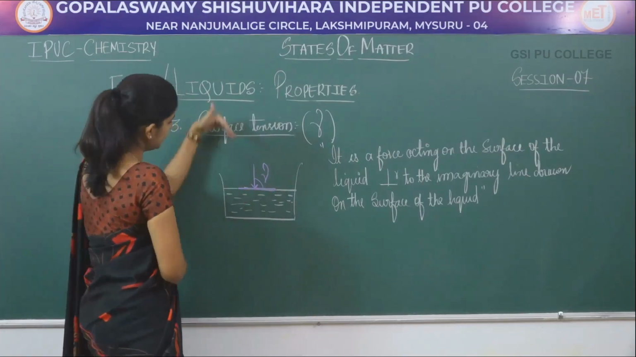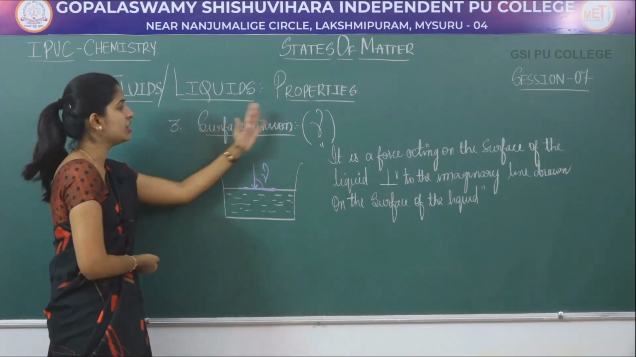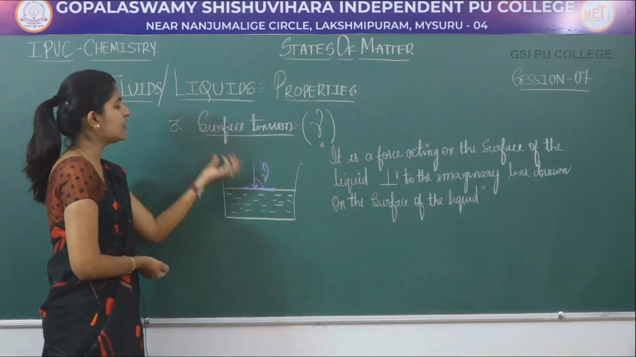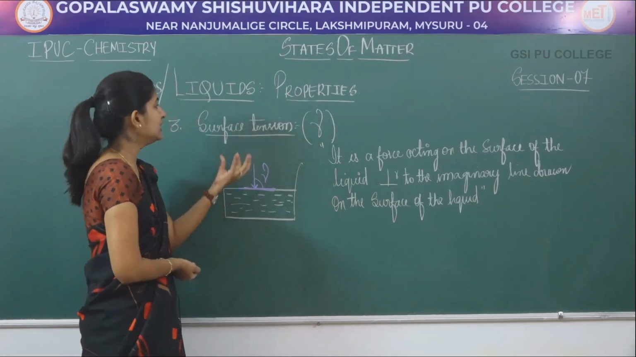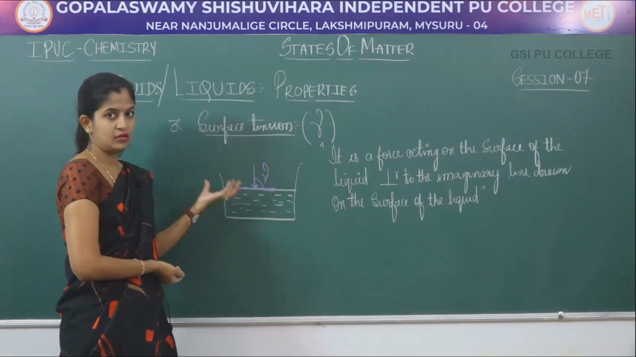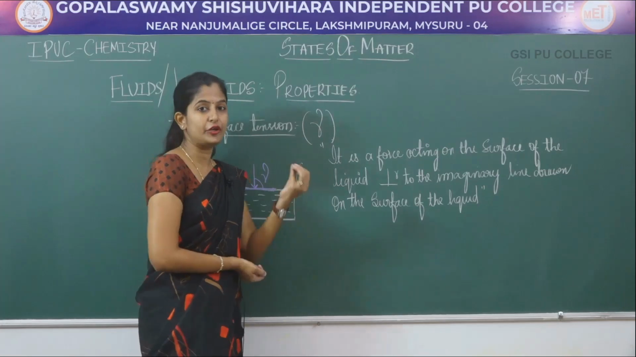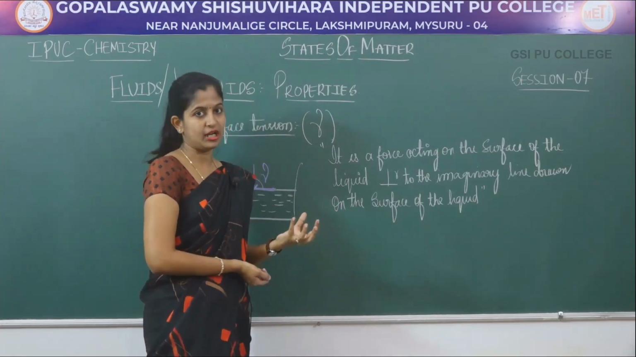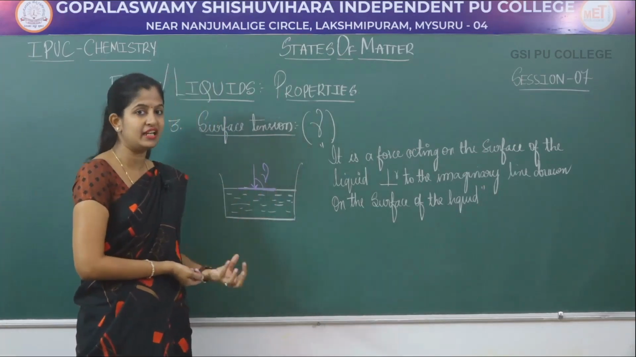So the force acting on the liquid surface in the perpendicular direction is called surface tension. Surface tension is a property that gives a spherical shape to liquids. It is a property of a liquid which gives spherical shape to liquid droplets. They are spherical in shape, and this is due to the property possessed by the liquids, that's your surface tension.